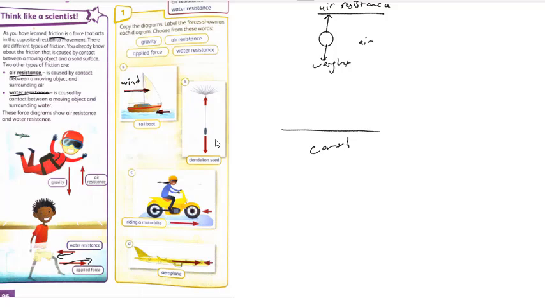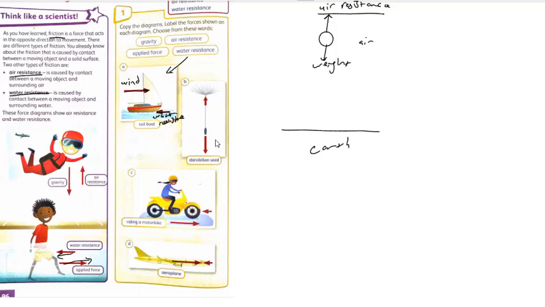And this is called water resistance. This word is called water resistance. This word is called applied force by wind.